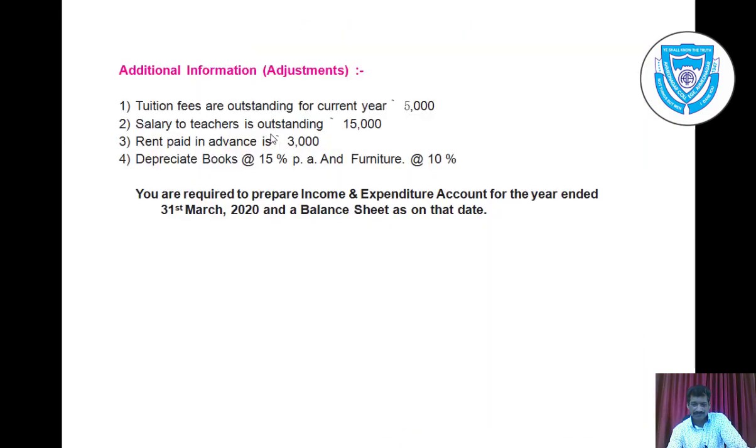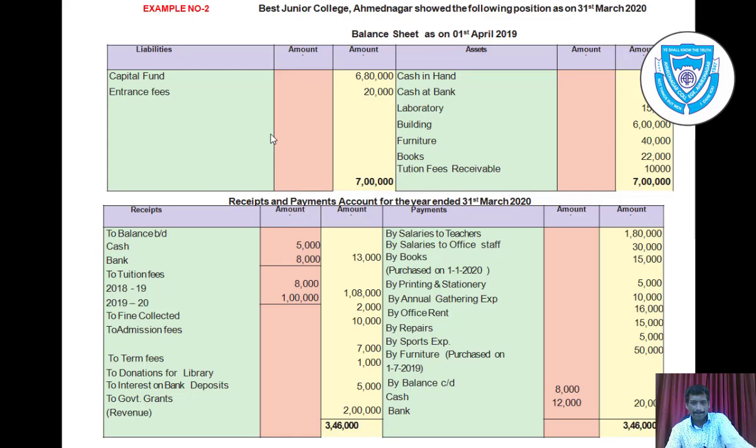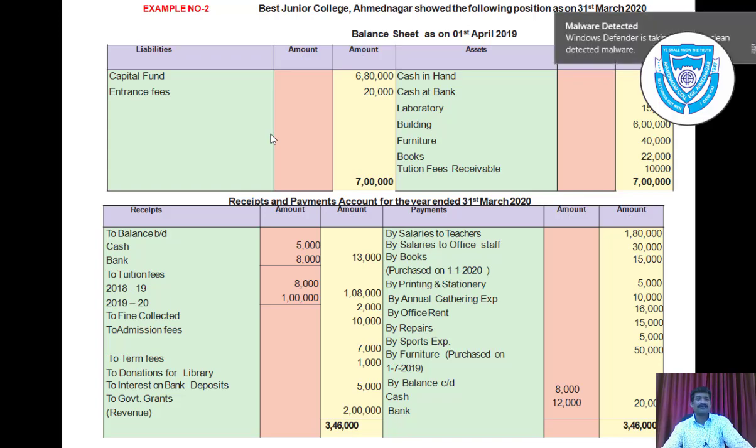So let us see first. Cash in hand, it is an asset. Cash at bank, it is an asset. Laboratory, building, furniture, books and tuition fees, all these are assets. But first we are going to see the income and expenditure account. So let us start with the receipt and payment account.